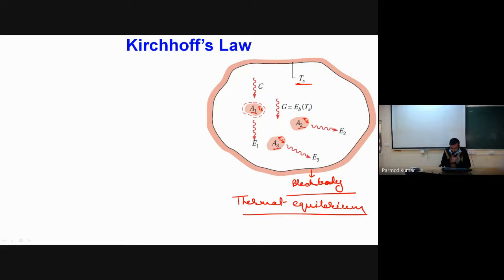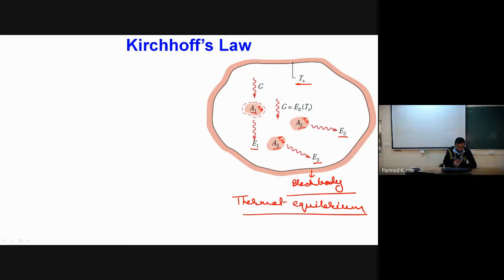Okay, now let us consider that E1, E2, E3 are nothing but the radiations emitted by these individual surfaces, and G is the irradiation experienced by each of these surfaces. Okay, so now what will be happening if this system is in thermal equilibrium?